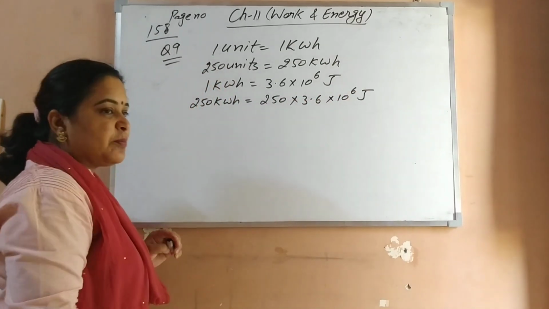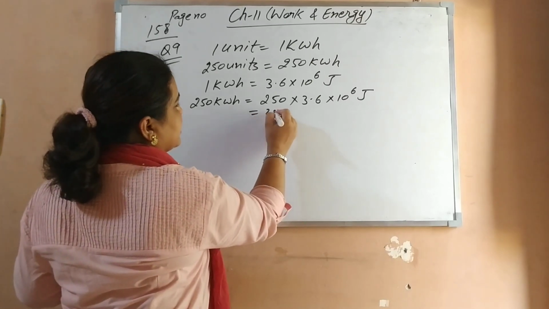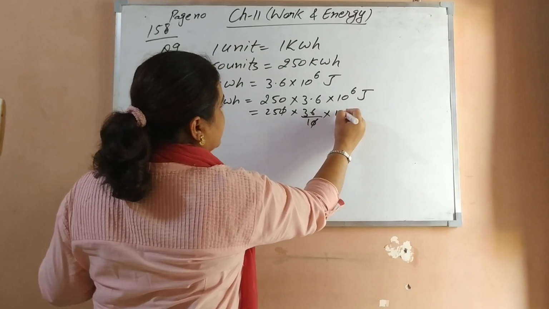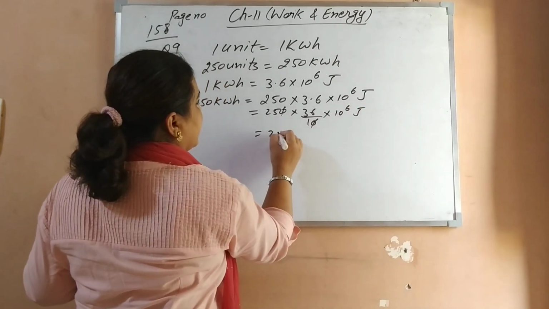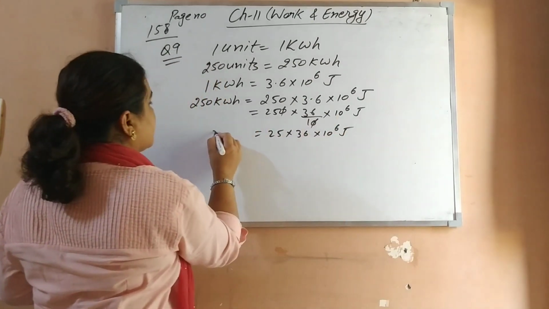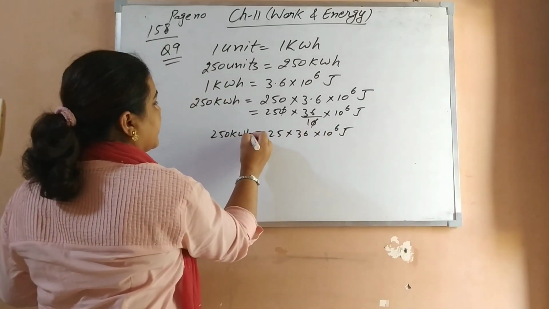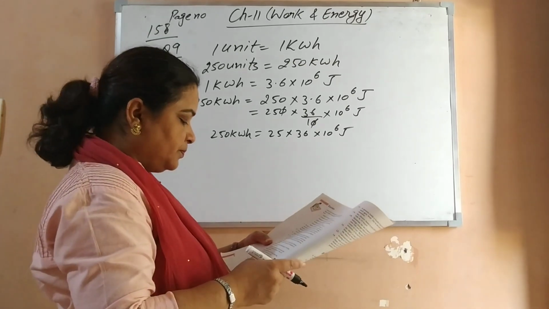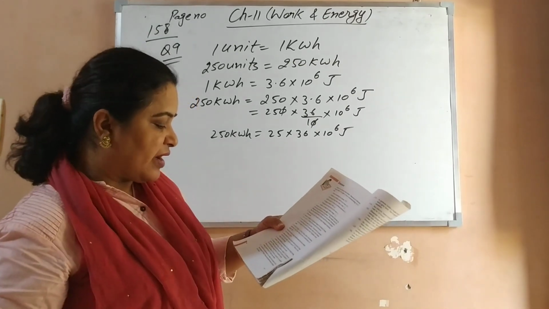When you multiply, you will get your answer. Remove the decimal: 250 into 36 by 10, 0 cancels, into 10 to the power 6 joule. Then you will multiply 25 into 36 into 10 to the power 6. You will get your answer of 250 kilowatt hour in joule. You can do the multiplication.